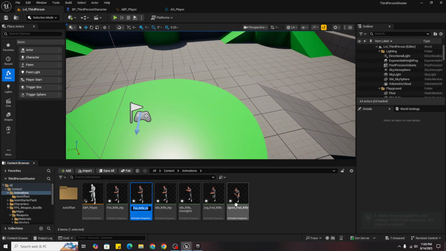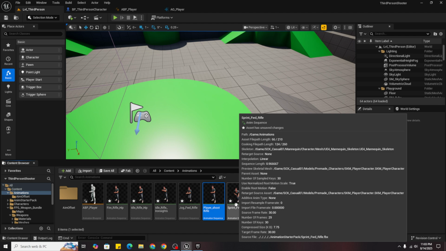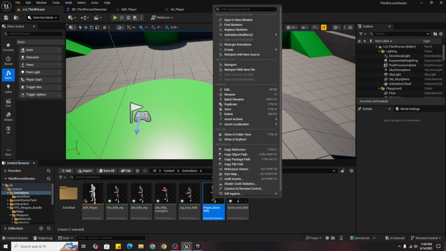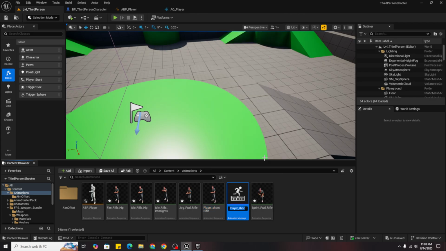So just rename it player shoot rifle, and then right click and create a montage and name it m_rifle shoot.